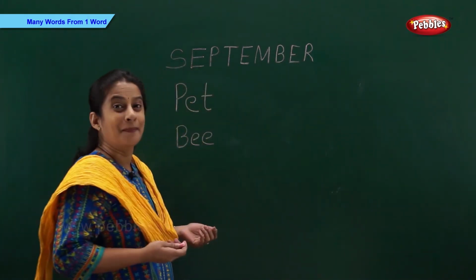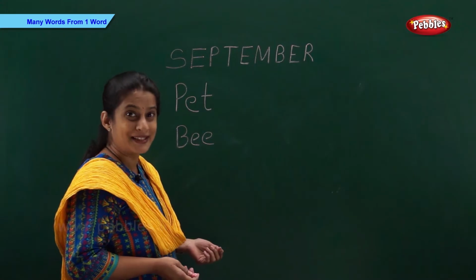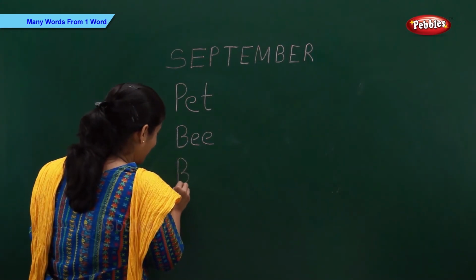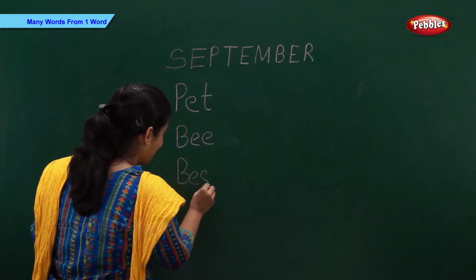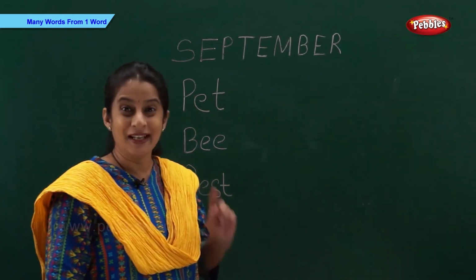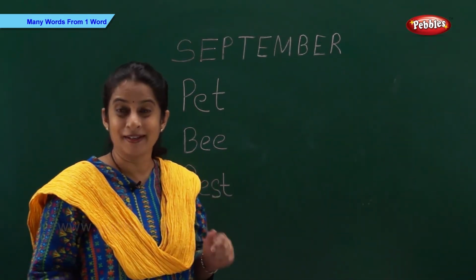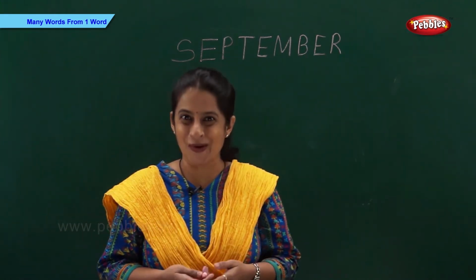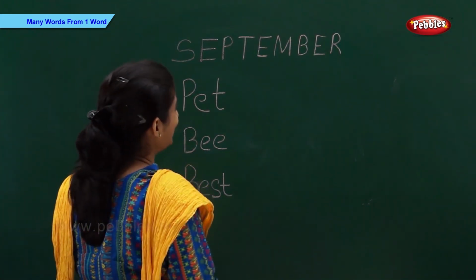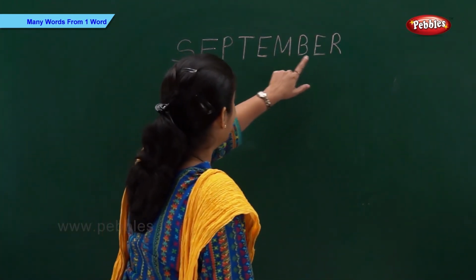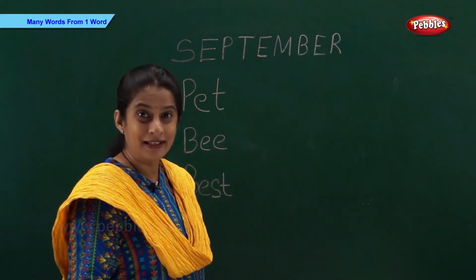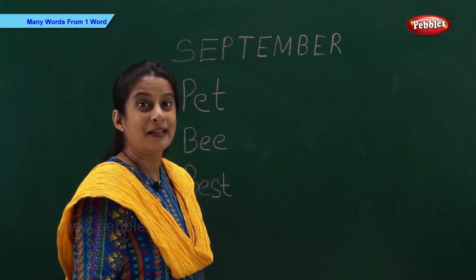Can anyone think? I got it. B-E-S-T. Best. Now let's make one more word. Can anyone tell me? Come on, think fast. Let me think. I got it. M-E-A-T. Meat.